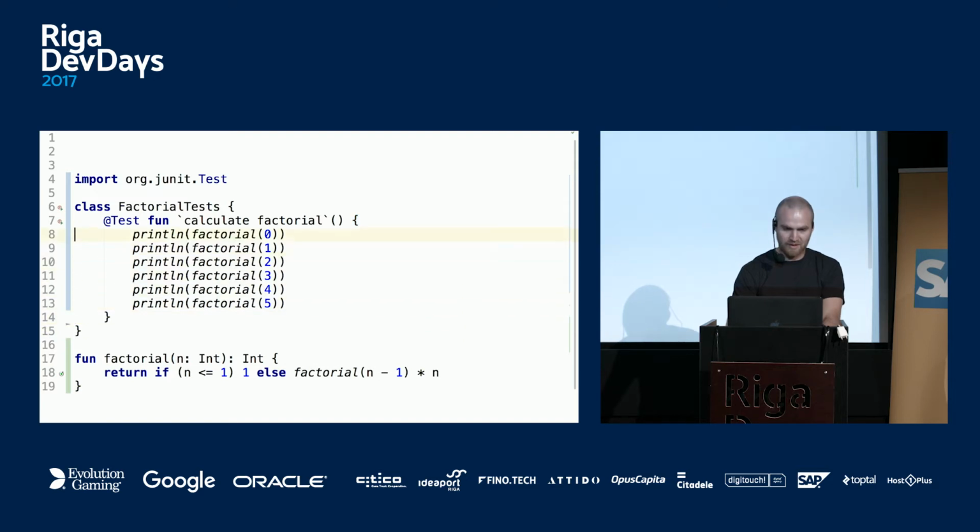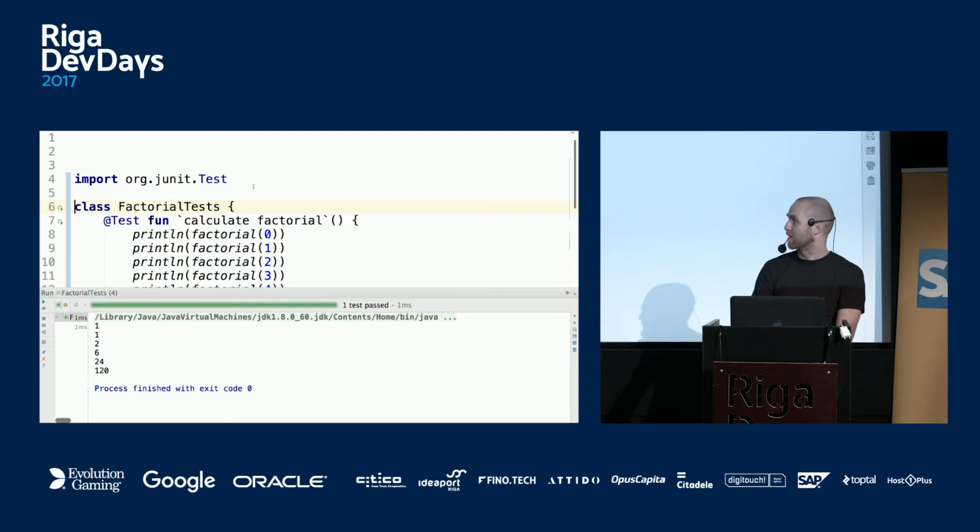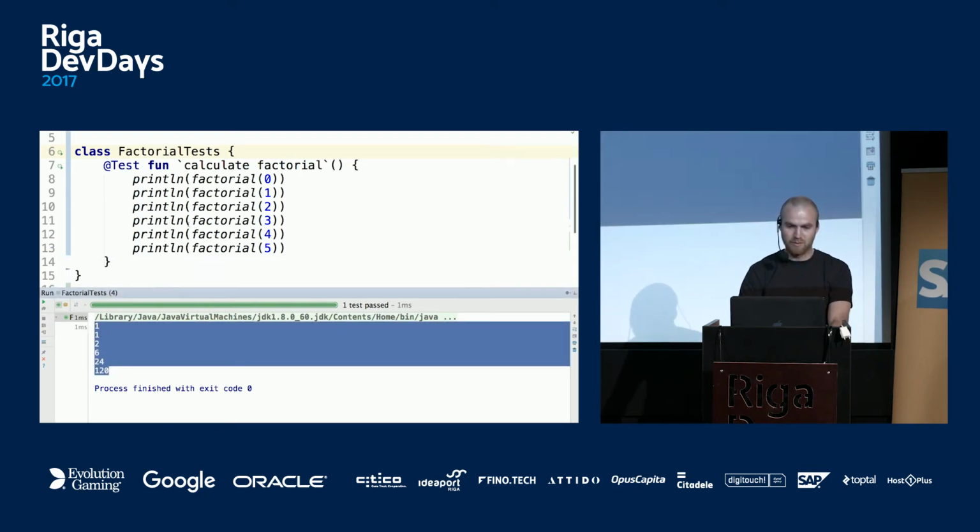So I will run this now from test to just print and see that anything comes out. So yeah, we have a somewhat expected result, 111. Now I will write some assertions quickly.